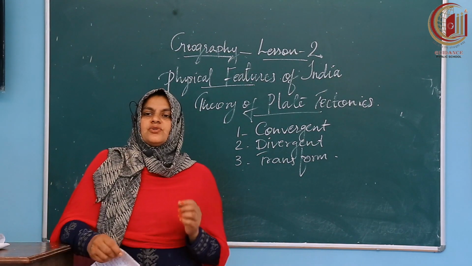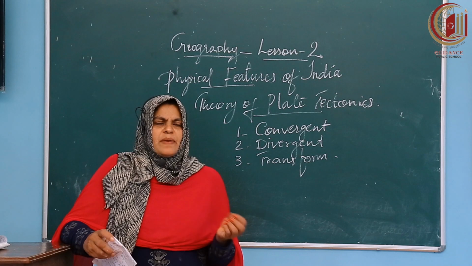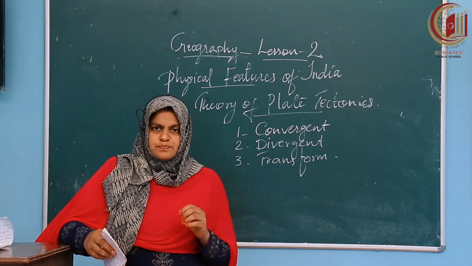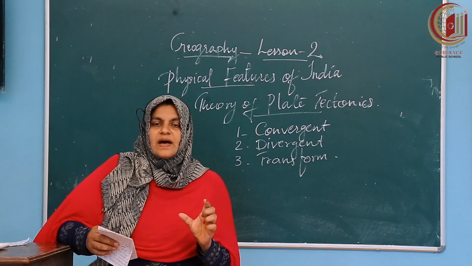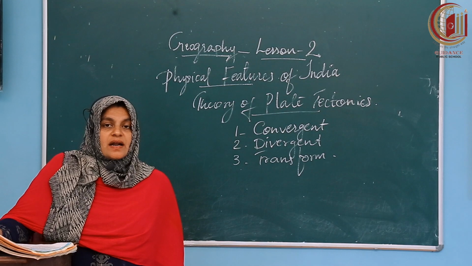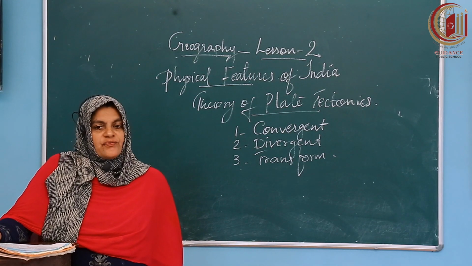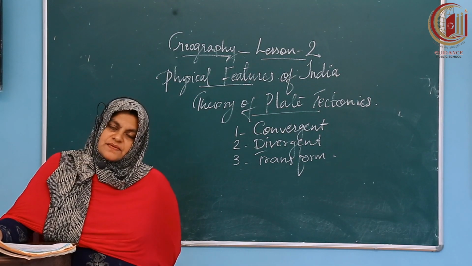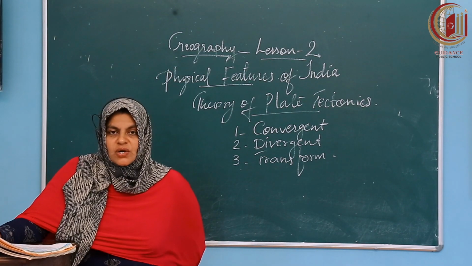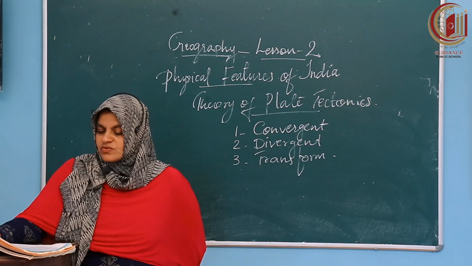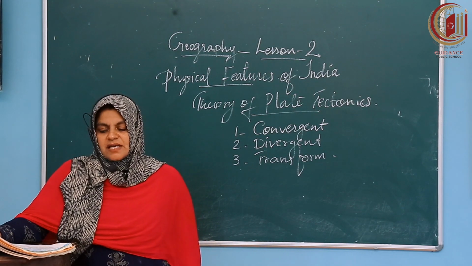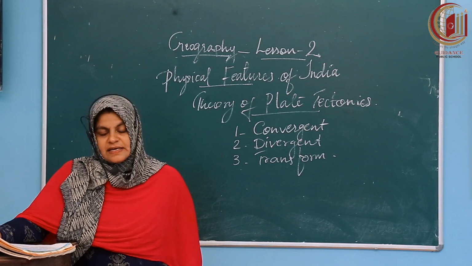We have to come to a new term. You might have heard, in your lower classes, social science topics, about Gondwana land. The oldest landmass, the peninsular area, is a part of Gondwana land. This Gondwana land included the areas or countries Australia, India, South Africa, South America and Antarctica.